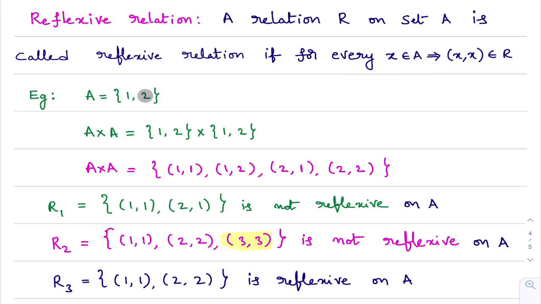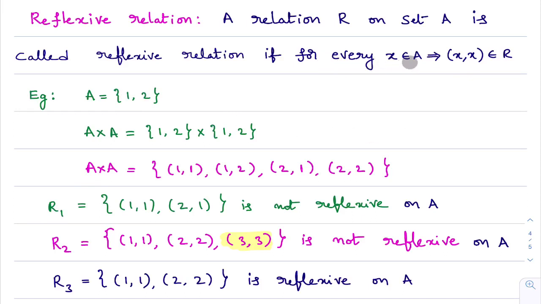This element is 2. Is ordered pair 2, 2 there in this relation? No. So this is not reflexive on set A. I hope you understand. Ordered pair 1, 1 and ordered pair 2, 2 must be present in the relation. Then only we say it is a reflexive relation.